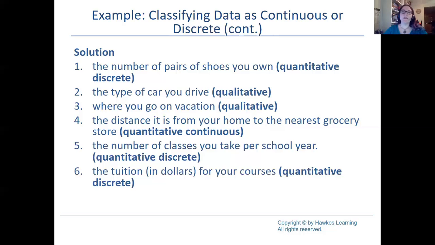And the last one was the type of calculator you use. So the type of calculator you use in this course or any course. Again, you have to describe it using some type of word, so we're in qualitative.